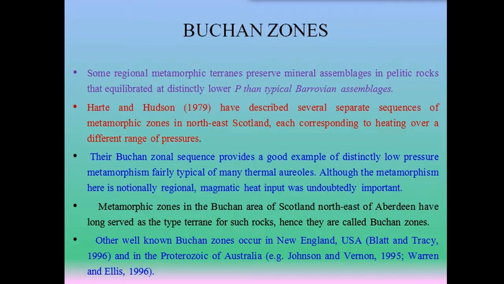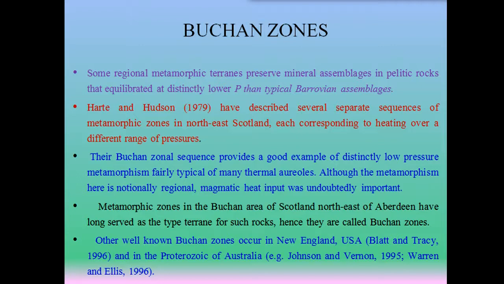Some regional metamorphic terranes preserve mineral assemblages in pelitic rocks that equilibrated at distinctively lower pressure than the typical Barrovian zone assemblages. Hart and Hudson in 1979 have described several separate sequences of metamorphic zones in northeast Scotland, each corresponding to heating over a different range of pressures.